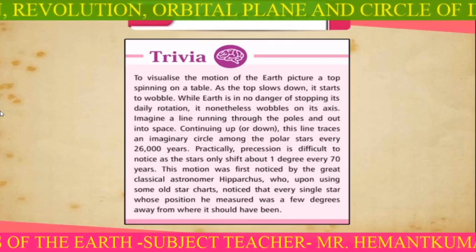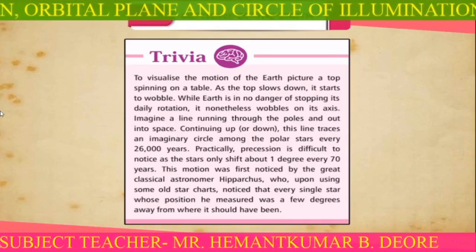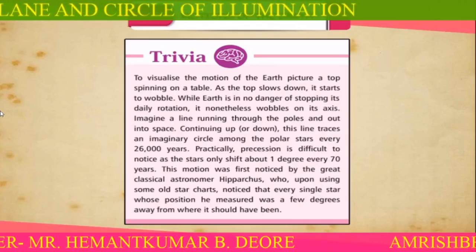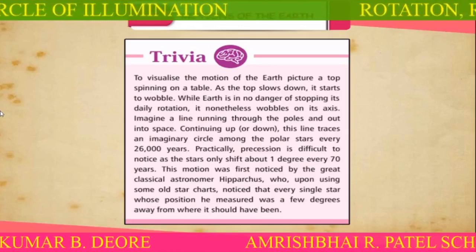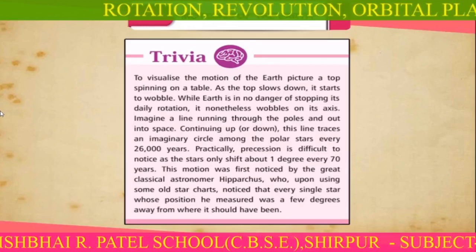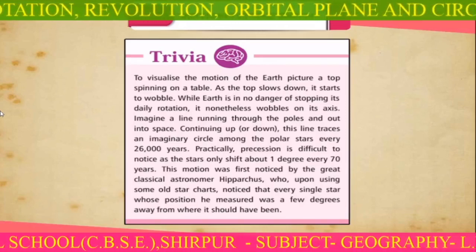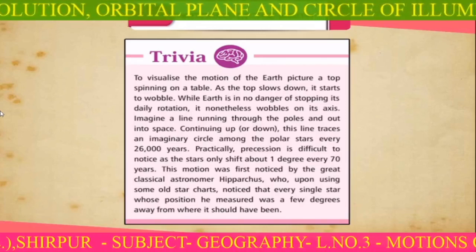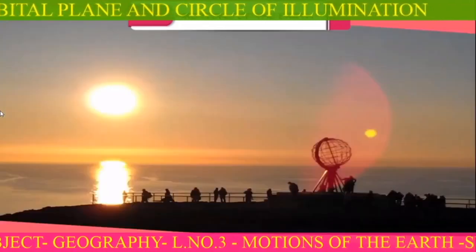This motion was first noticed by the great classical astronomer Hipparchus, who, upon using some old star charts, noticed that every single star whose position he measured was a few degrees away from where it should have been.